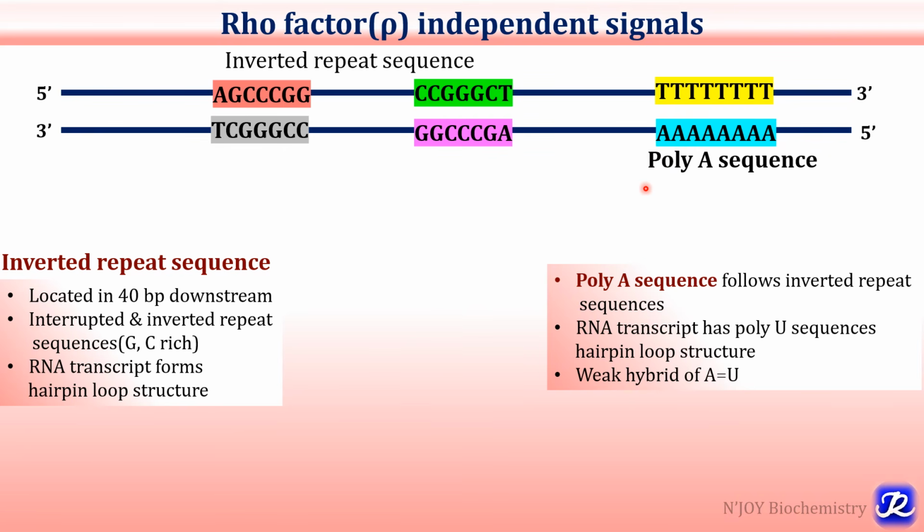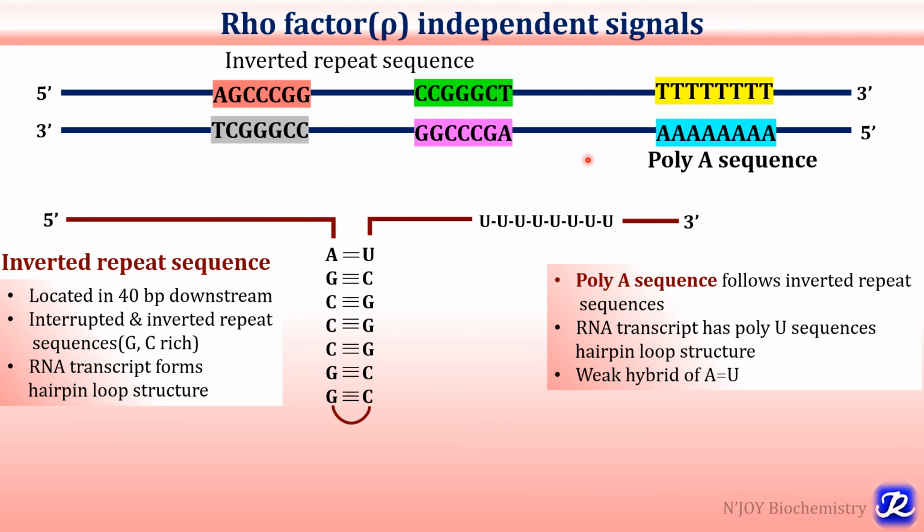So the RNA transcript synthesized will have U complementary to this A sequence, and this A to U base pairing will be weak. So because of this poly A sequence and this inverted repeat sequence, the RNA transcript formed will be like this. There will be formation of a hairpin loop structure.